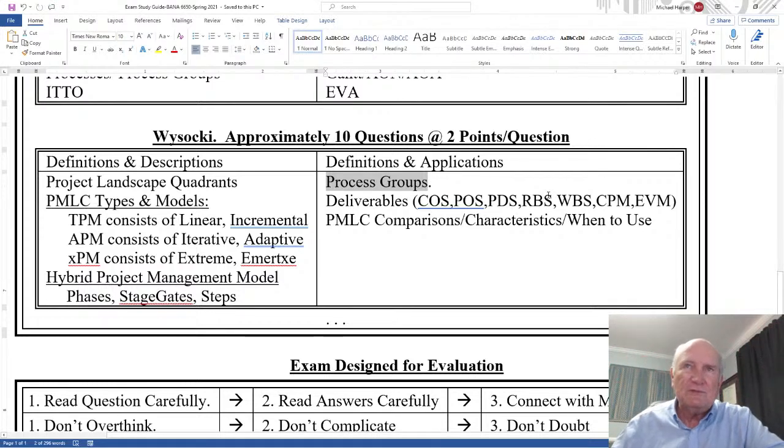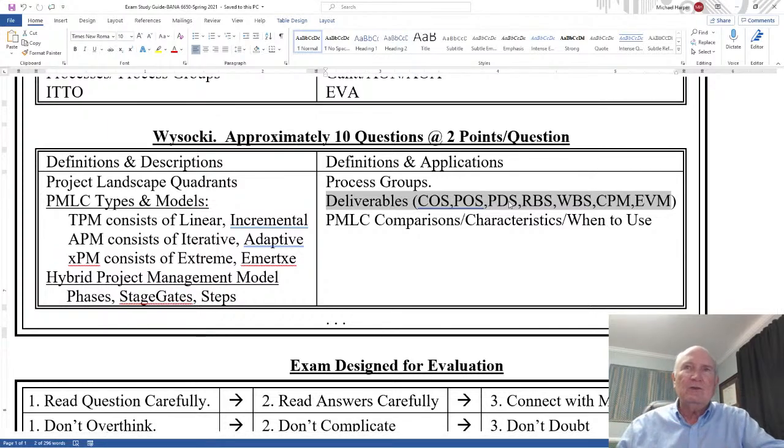And then the deliverables. Make sure you're fully aware of the conditions of satisfaction, the project overview statement, definitions statement, the resource breakdown structure, WBS, CPM, EVM. Make sure you're aware of what they are, where they are, when they're done, what leads into the other, and when you have an objective, and how one leads to the other within his structure.